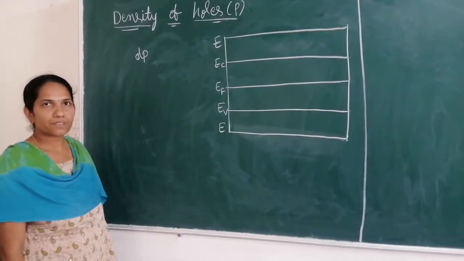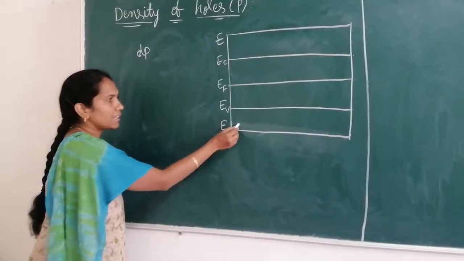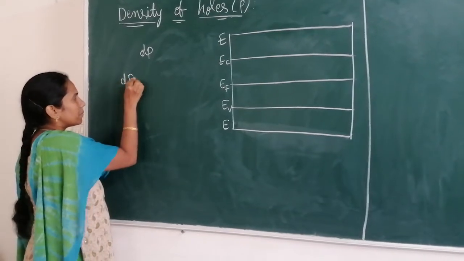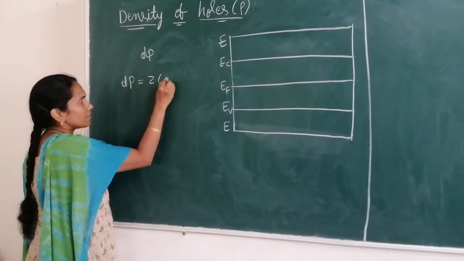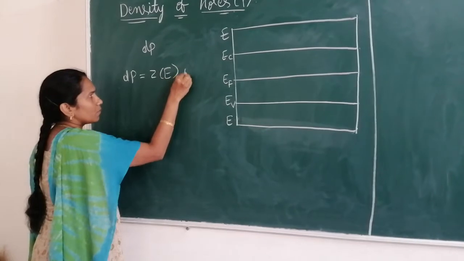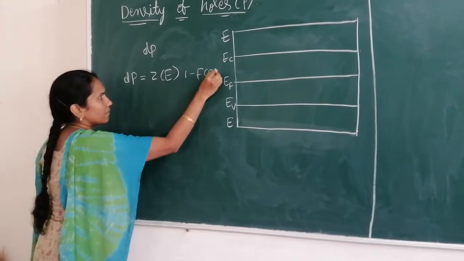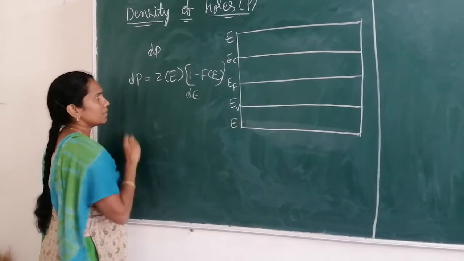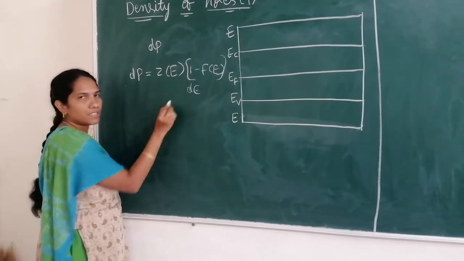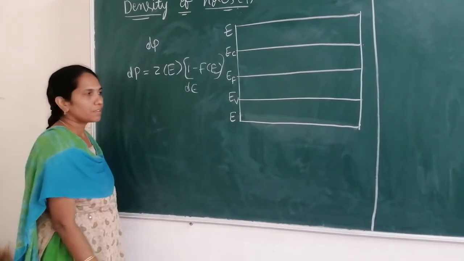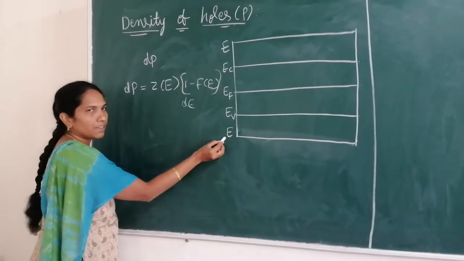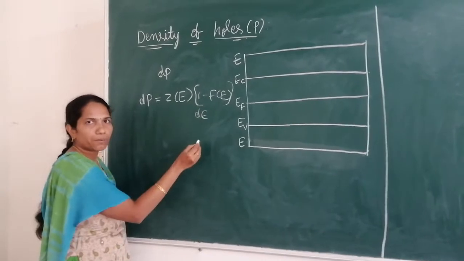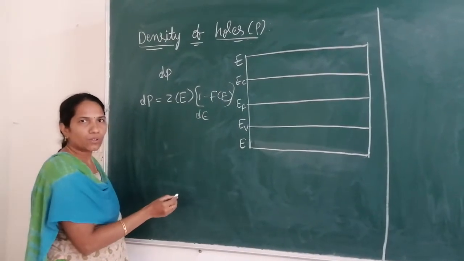Now the expression for density of holes in the valence band is given by dP is equal to Z of E dE into 1 minus F of E. Here Z of E dE is the density of states between the energy levels EV and E, and 1 minus F of E is the probability of finding holes.